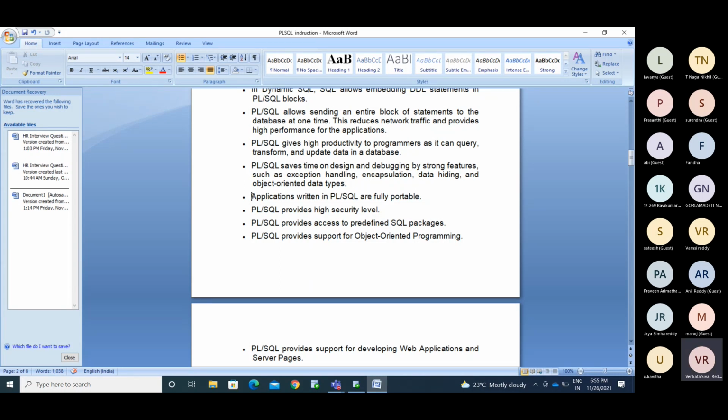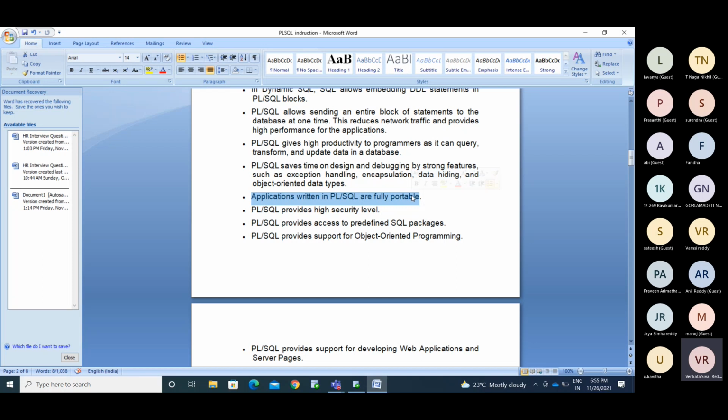Applications written in PL/SQL are fully portable. Now we are writing the database code that you are invoking from Java. Later, your organization changes the plan for the web application from Java to .NET or PHP or Python, anything.